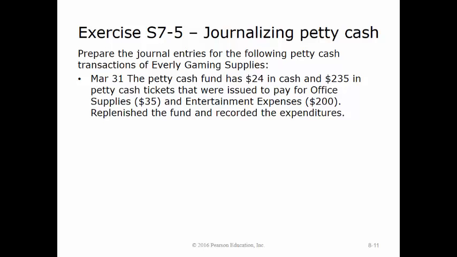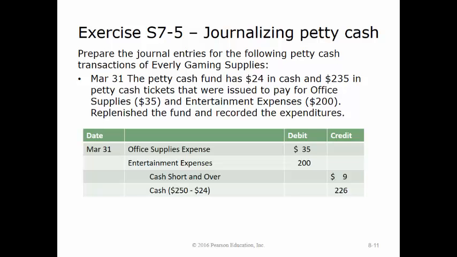The next entry on March 31st is to record the following petty cash fund transactions. The fund is counted and there is $24 in cash still left. There are $235 in petty cash tickets that were issued to pay for office supplies $35 and entertainment expenses $200. We will now make the entry necessary to replenish the fund and record the expenditures. To make this entry, we will debit office supplies expense for $35 and entertainment expenses for $200 and credit cash